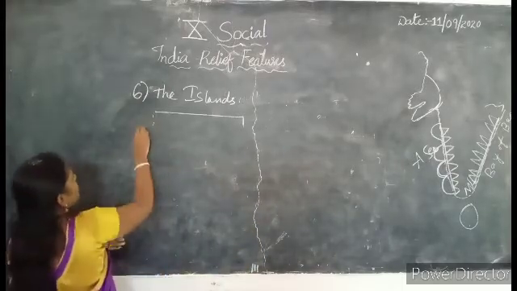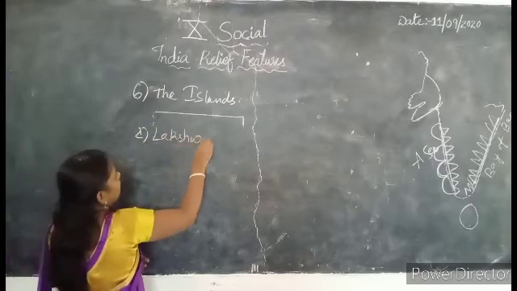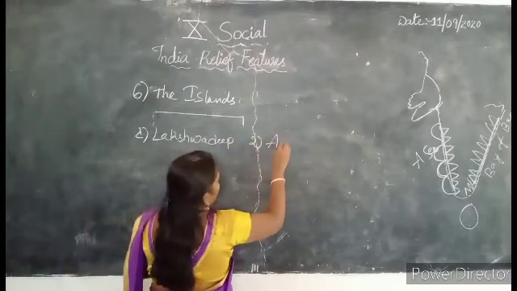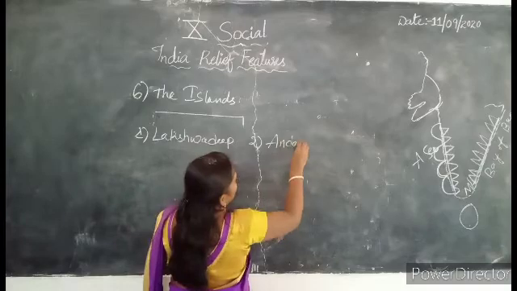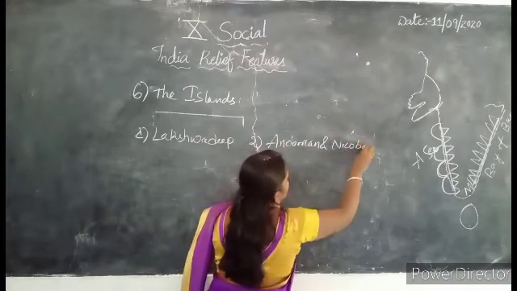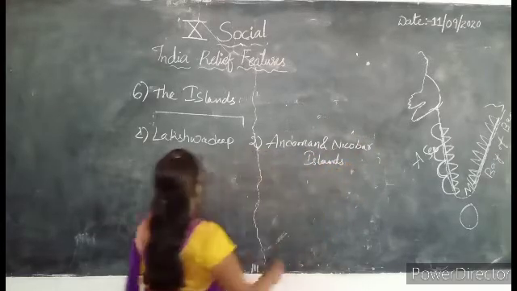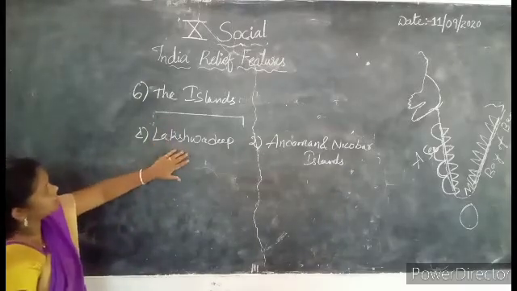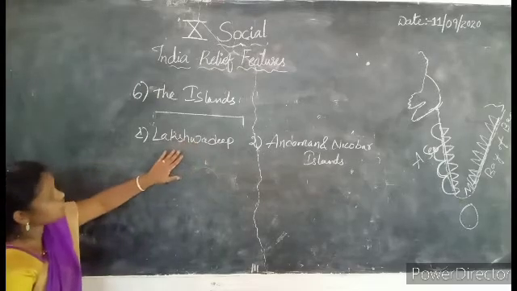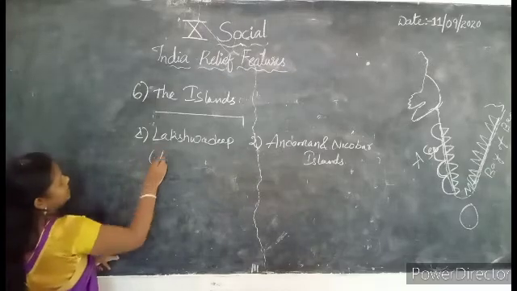The first one is the Lakshadweep Islands, and the second one, the Andaman and Nicobar Islands. The two islands in India. The Lakshadweep Islands are formed by the Arabian Sea.